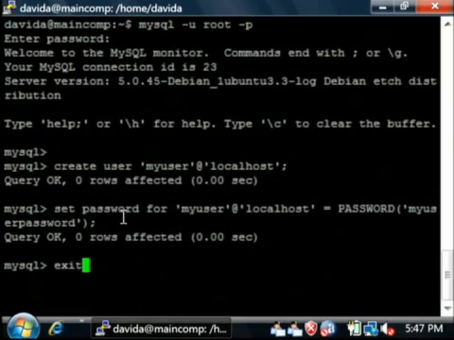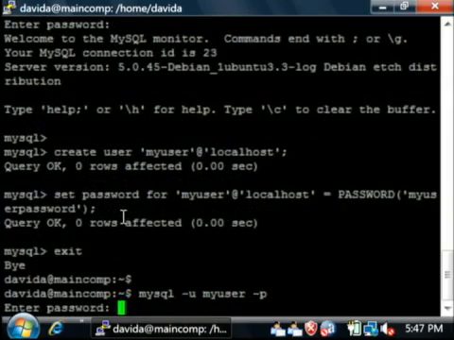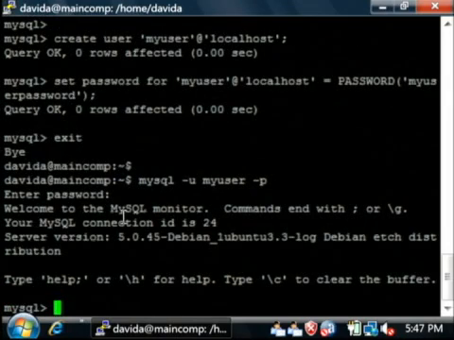Let's log in as that user by exiting, running mysql again, but this time saying myuser, and for the password, myuserpassword. I'm now logged in as that user.